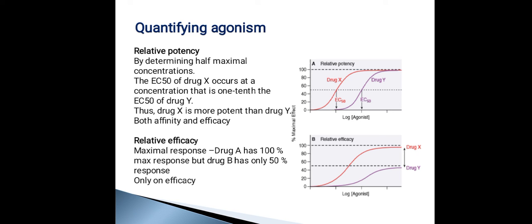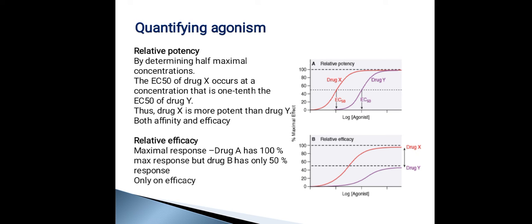Next is relative efficacy. Now there are two drugs, drug X and drug Y. Drug X is having 100% response, whereas drug Y is having only 50% response. So based on this also you can say drug X is better. So to quantify agonism, you can use potency and efficacy. These are two important concepts.